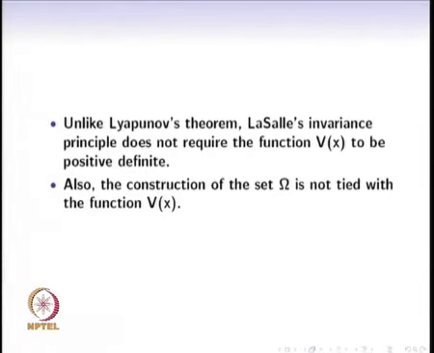Second, the positive invariant set that we had constructed in the proof of the Lyapunov theorem, that set omega, was constructed using the Lyapunov function V. Here we are assuming that we already have a positive invariant set. In fact, that is the reason that we are not assuming V as positive definite, because on a compact set omega, V always achieves its minimum, and we can subtract that minimum from the function V, by which we can always obtain another function V that indeed is positive definite.